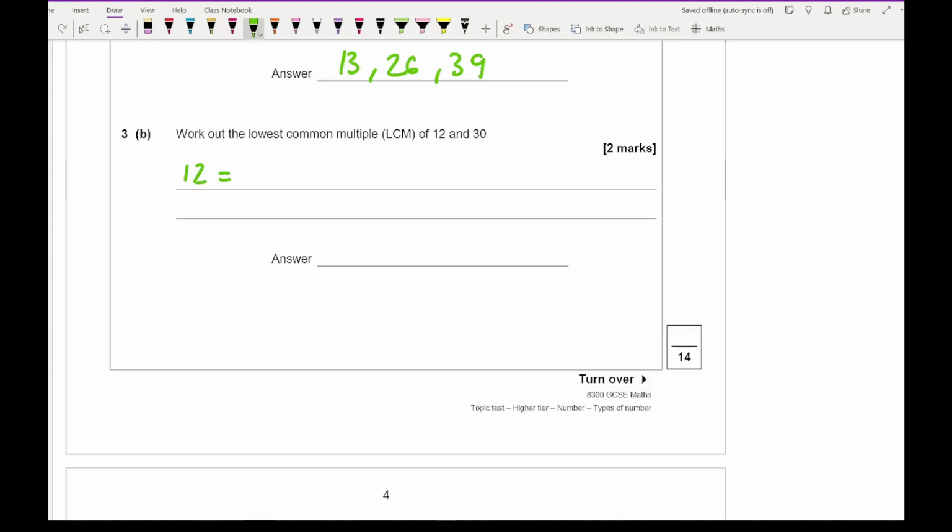So the multiples of 12. So again, what you want to do is always start with the biggest number if you're going to write down the times table. So I've got 30, 60, 90, and then I've got 12, 24. I'm just going to stop when I get a number that's on the bottom row. So I get 36, 48 and 60. So there is my lowest common multiple, which is 60.